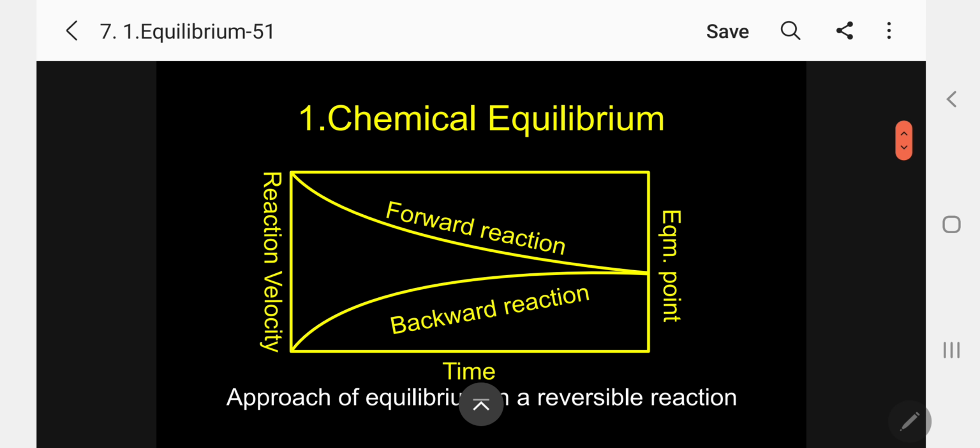For a simple example, if you plot reaction velocity versus time, we get an equilibrium point. That means the velocity of the forward reaction keeps decreasing with time, whereas the backward reaction keeps increasing with time, and they meet at a point. That point is called the equilibrium point. So what you are seeing is the approach to equilibrium in a reversible reaction.